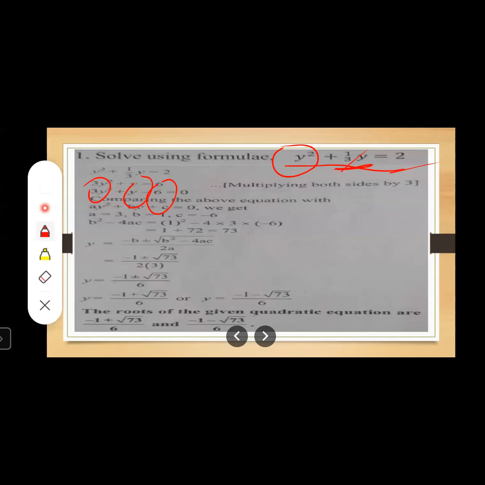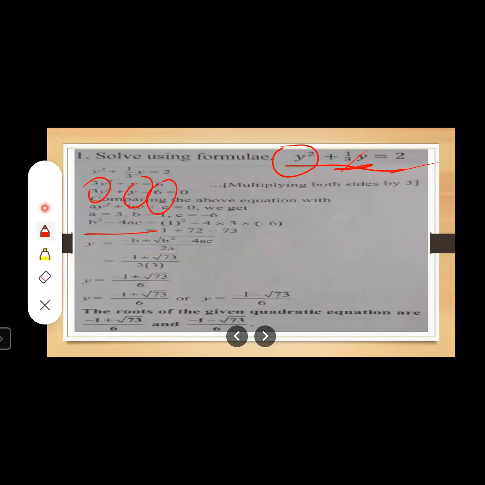Now these values you have to put in this formula: x is equal to minus b plus minus square root of b square minus 4ac upon 2a. You know the values of a, b, c. You have to put these values in this formula so that you will get the solution of this quadratic equation. But students, you need to follow all the steps. You can't directly substitute all the values here. Before putting all the values in this formula, you need to find out the value of b square minus 4ac. Stepwise, each step carries marks, right?